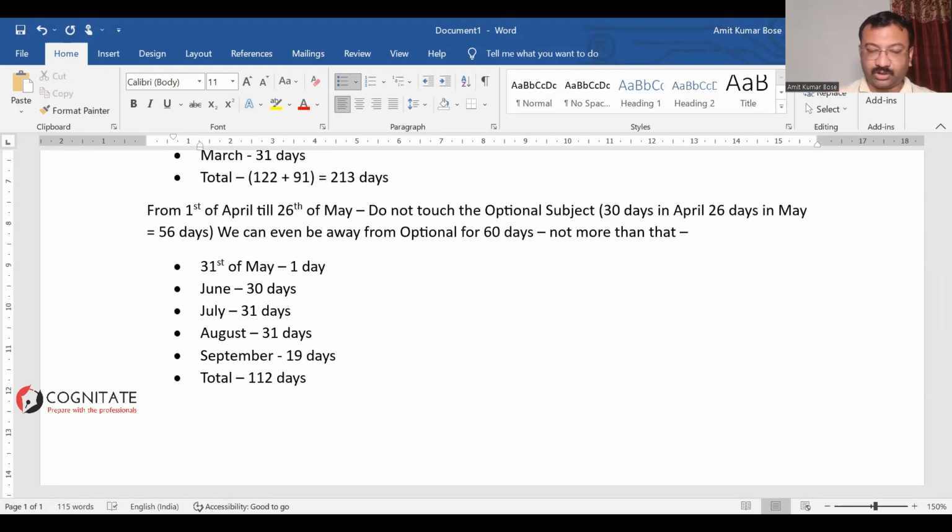So overall, the total number of days I'm getting is 213 days plus 112 days. That comes down to 325 days. That's the total number of days which are there in our hands. Okay, now let's see how to use them.